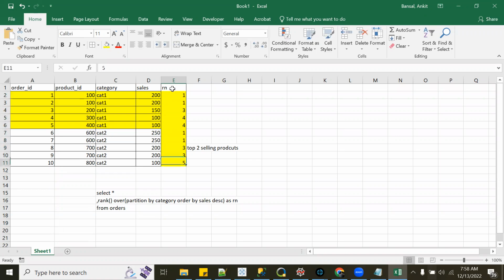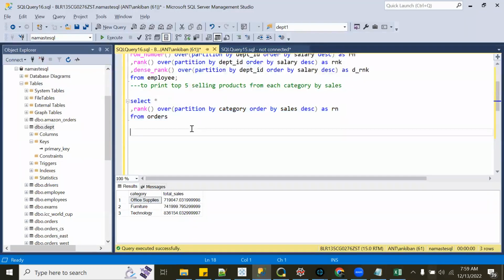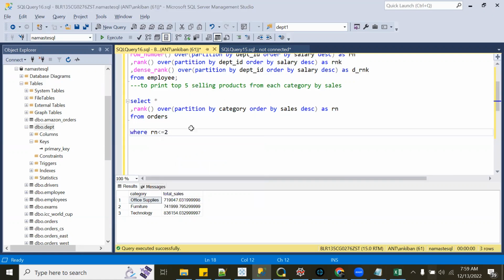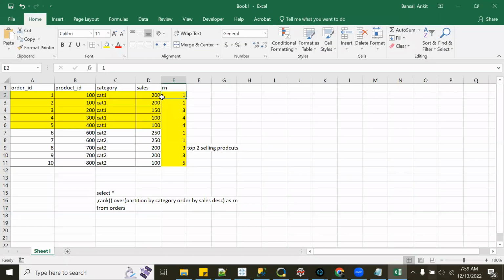Now if you put this condition on top of this, where Rn less than or equal to 2, what is going to happen? I will get this data here and this data here.